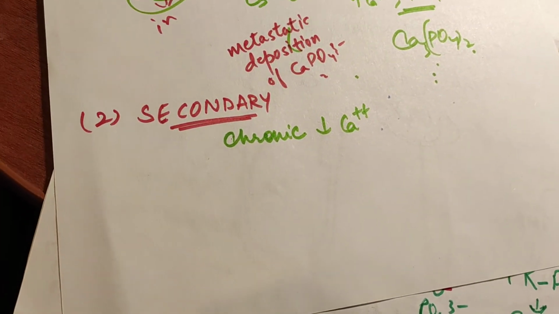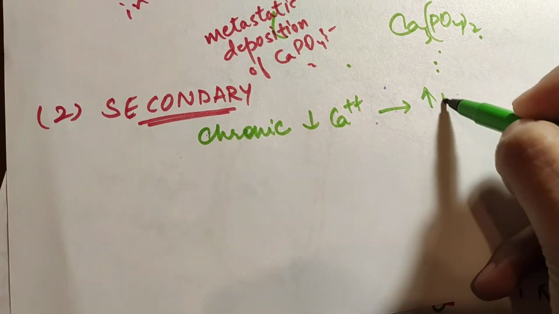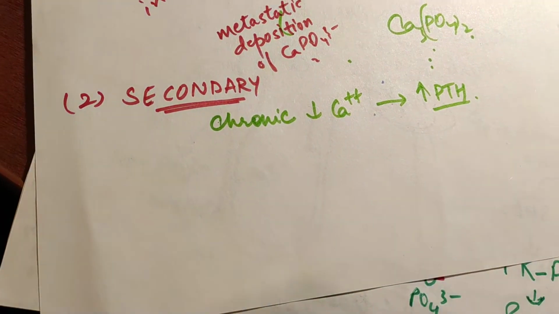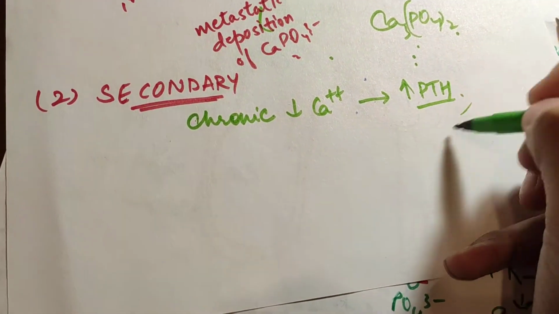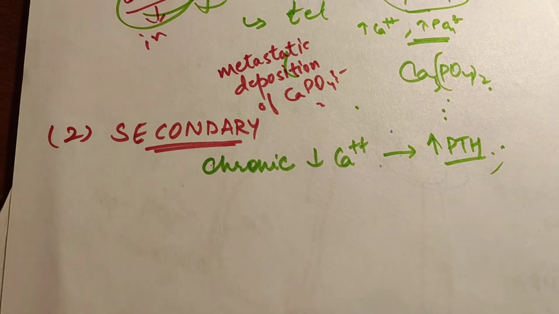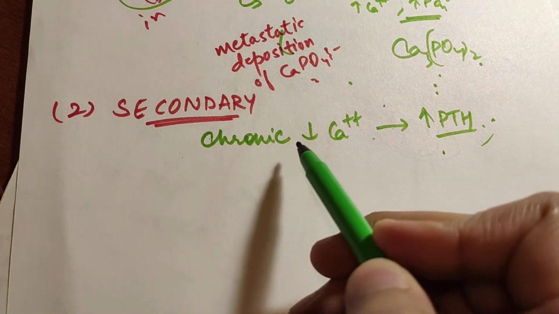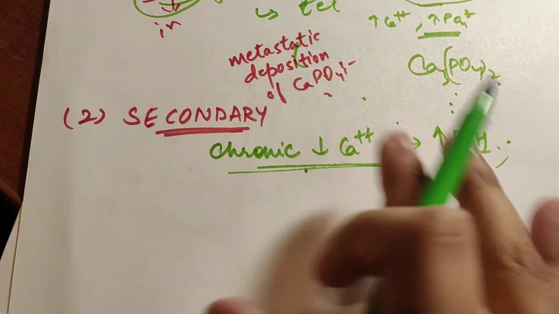When there is chronically low calcium, it will stimulate the parathyroid hormone to be released more by the chief cells, and that is hyperparathyroidism. So this is secondary to the low level of chronic calcium.